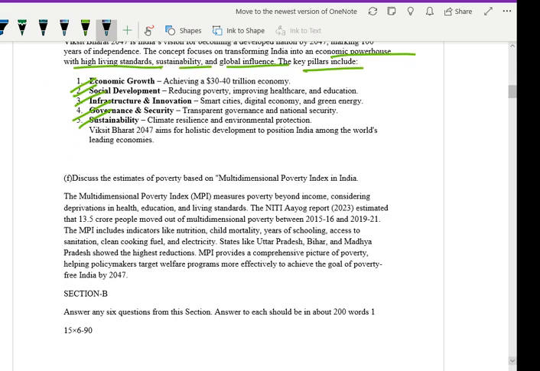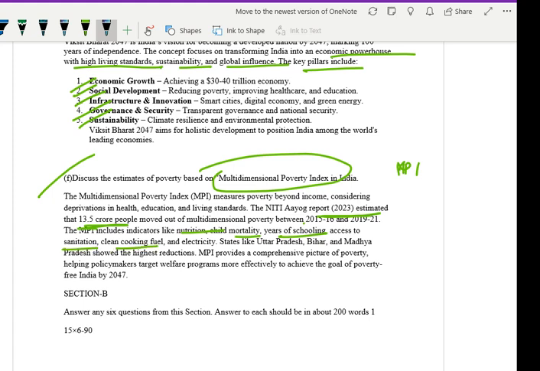Now, discuss estimates of poverty based on the multi-dimensional poverty index in India. What is that? The multi-dimensional poverty index, that is MPI, measures poverty beyond income, which considers deprivation in health, education and living standards. In the Niti Aayog report 2023, it was estimated that 13.5 crore people moved out of multi-dimensional poverty between 2015-16 and 2019-21. The MPI includes indicators like nutrition, child mortality, years of schooling, access to sanitation, clean cooking fuel and electricity. And which states? Uttar Pradesh, Bihar, Madhya Pradesh showed the highest reduction.